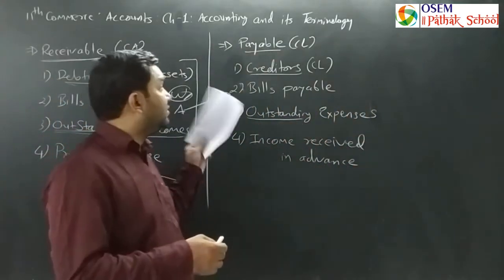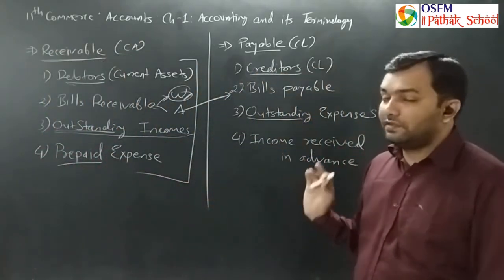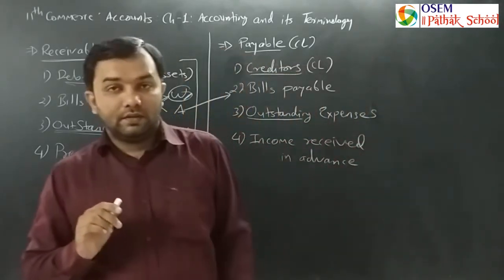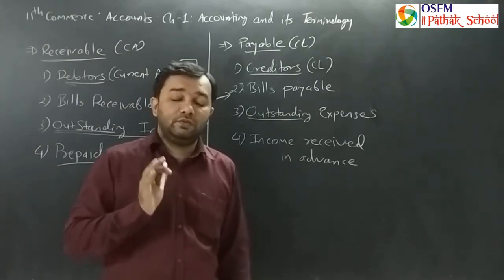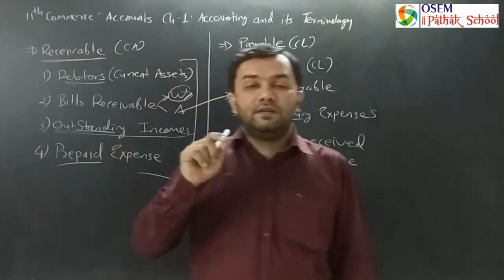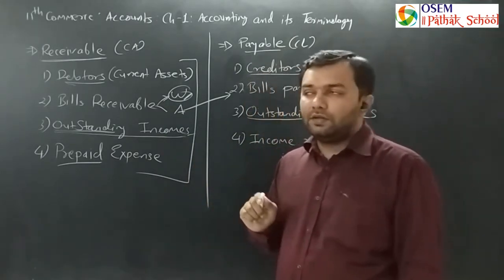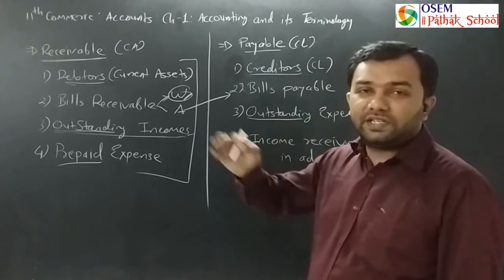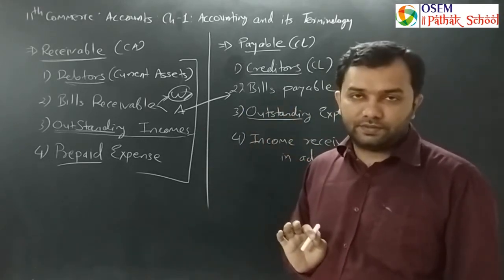So these are the receivable and payable. For your future reference, this lecture is very important to you. So I hope you will repeat this lecture as many times as you can, because these are very important topics until you stop the study of commerce.